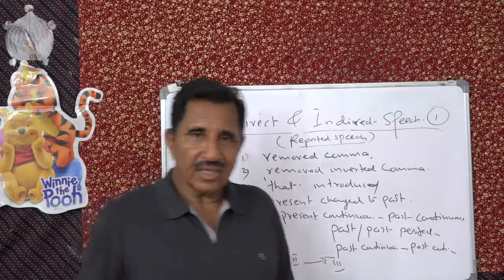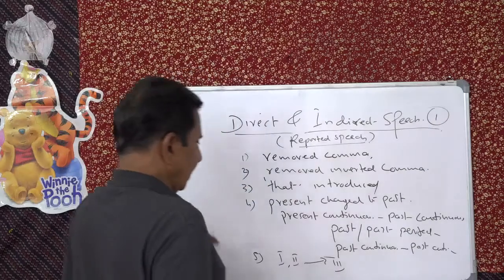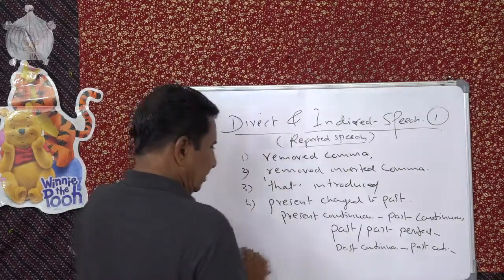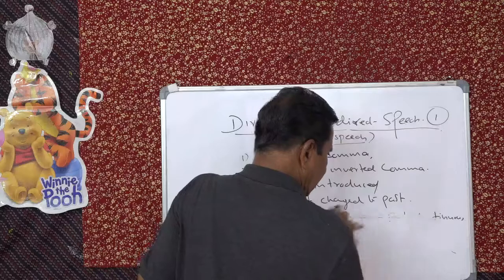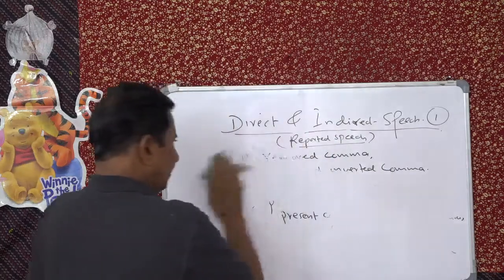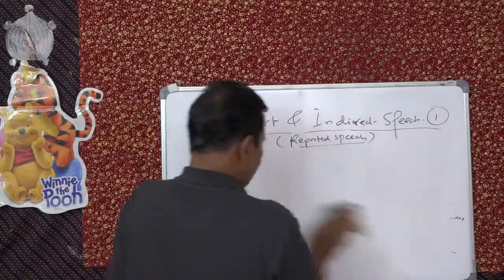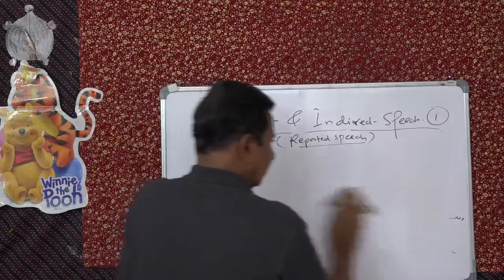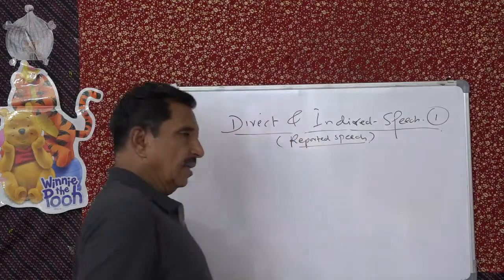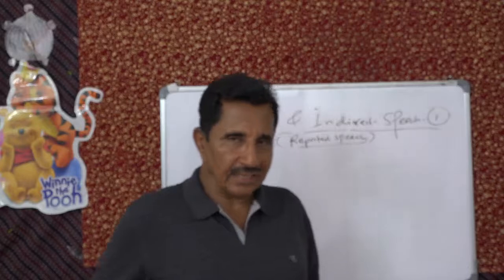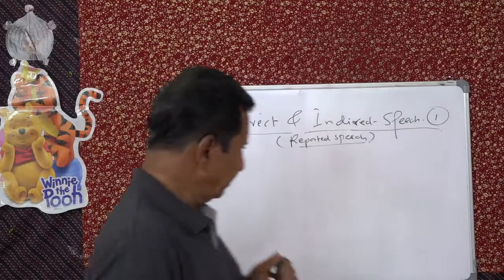So that is the change in person, the inverted comma, and so on. Now we will take examples for all these rules. The most important point is tense, isn't it? Let's see.